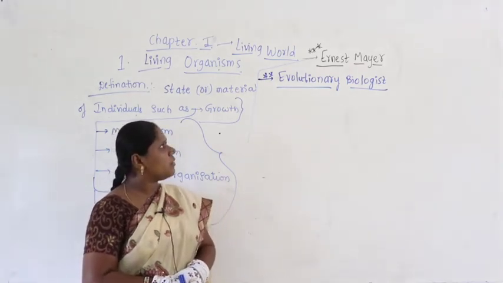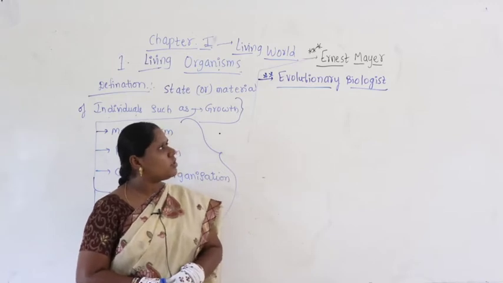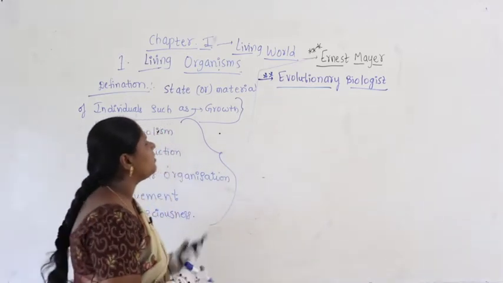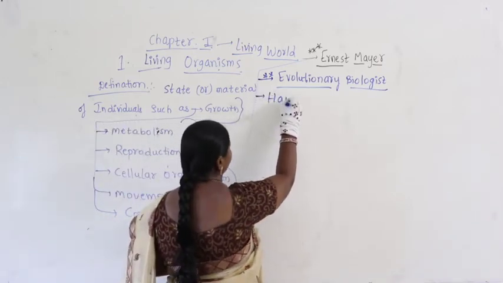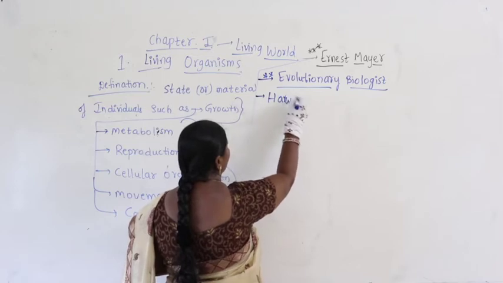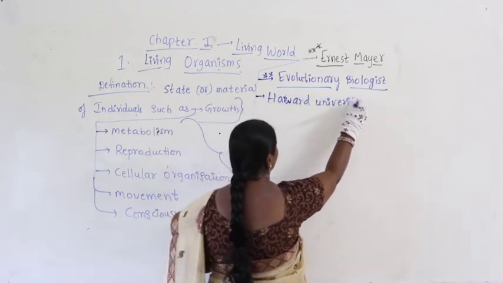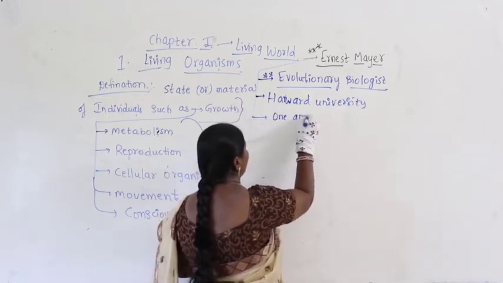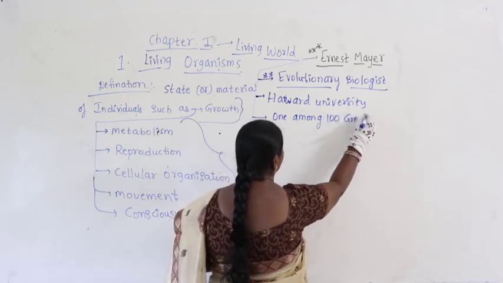So, today we are speaking about Ernest Mayr, an evolutionary biologist from Harvard University. He is referred to as one among 100 great scientists.